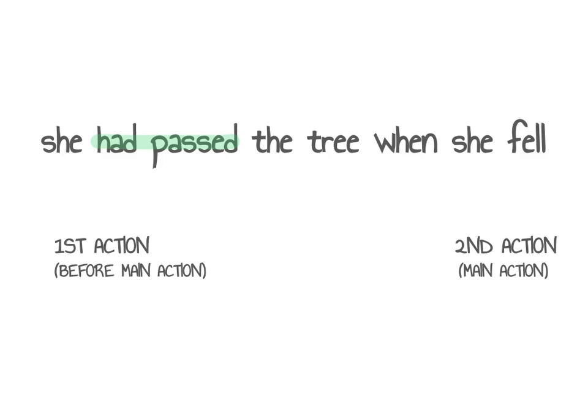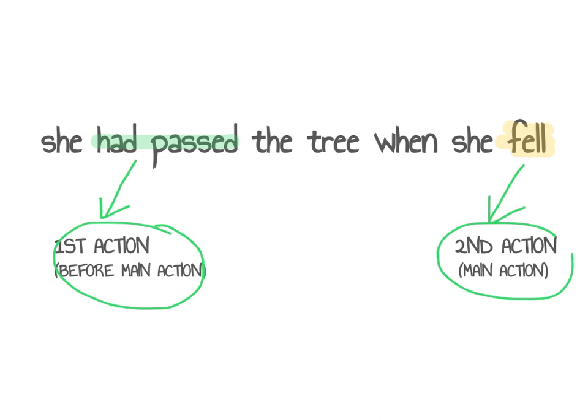When we are talking about two things which happened in the past, the past perfect describes the first action, the action before the main action. And the past simple describes the second action or the main action.